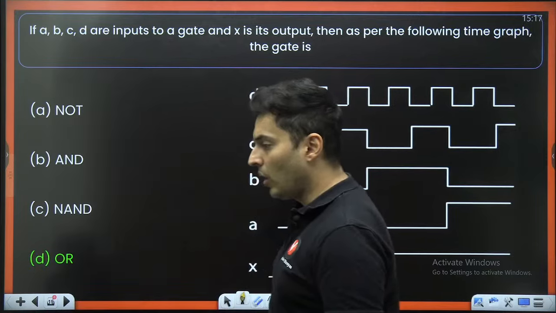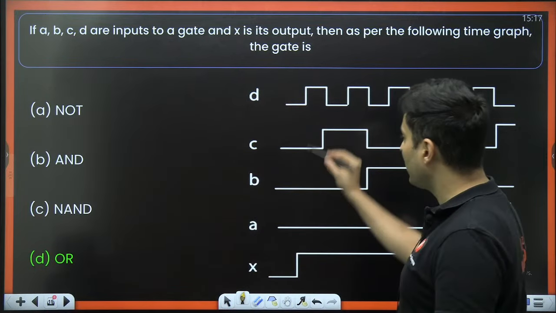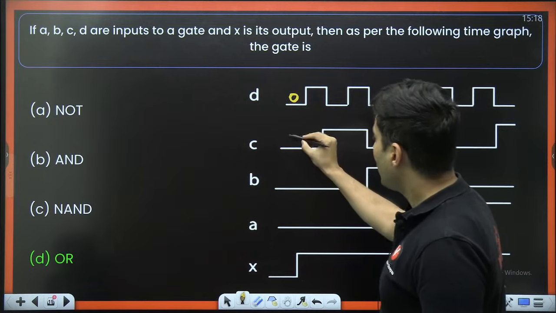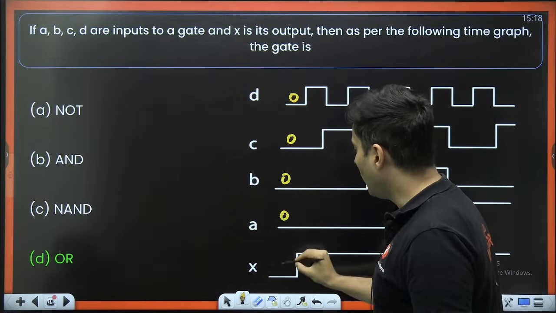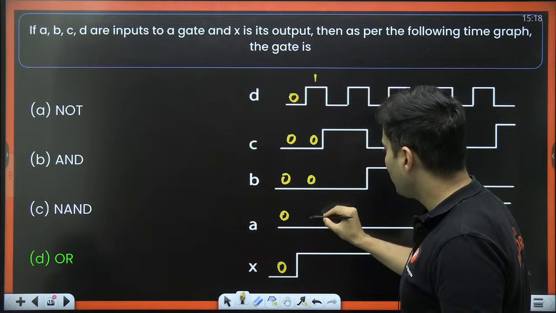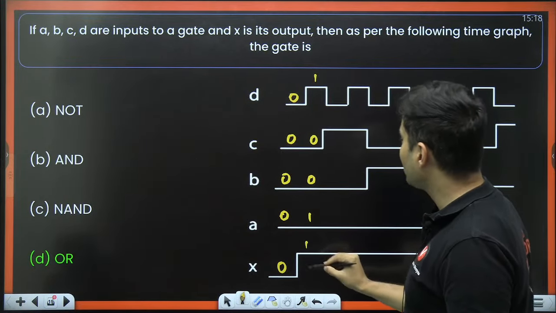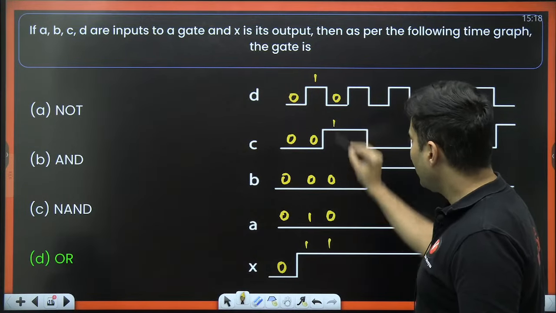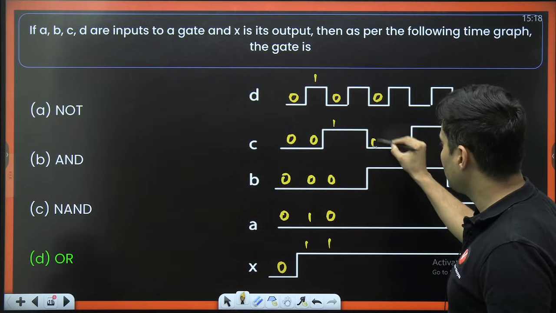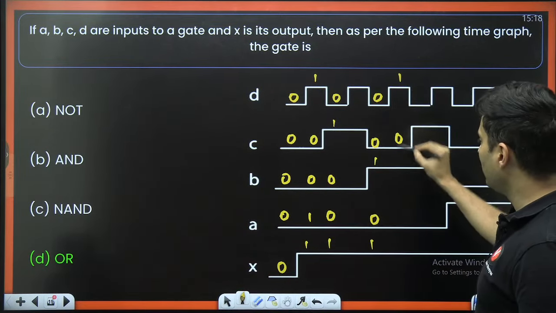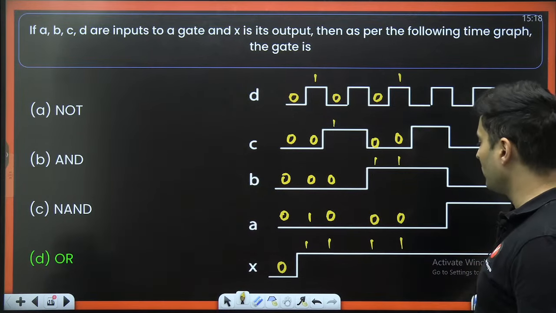Answer is OR gate. Let's find out whether it is OR gate. See, who is the input? A, B, C, D are the inputs. Everything is 0, then the output is also 0. Any one of them becomes 1, the output is 1. This is 0, this is 1, this is 0, this is 0. Any one of them. See, this is 0, this is 0, this is 1, this is 0. Again the output is 1. 1, 0, 1, 0. Again the output is 1.